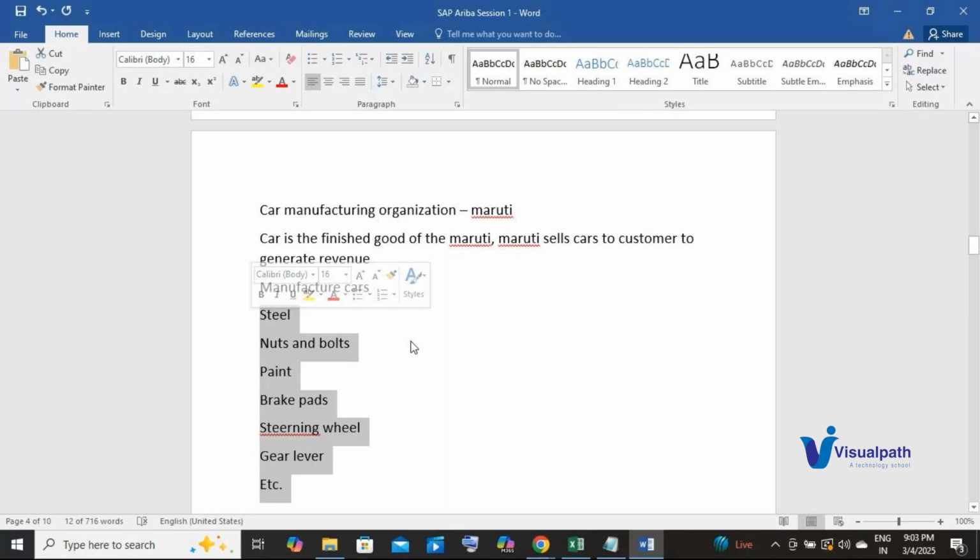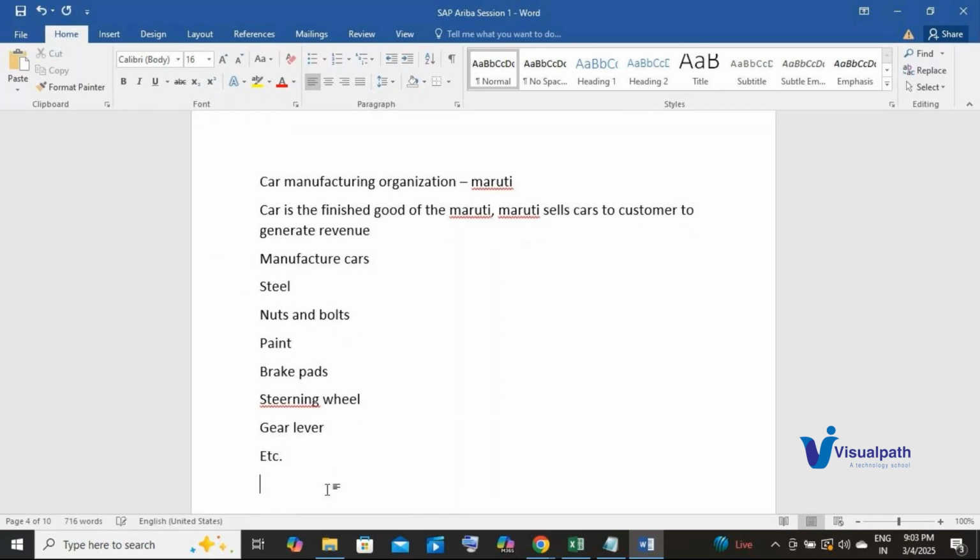Agree? And we need to purchase these from the vendors who are going to supply these materials to manufacture the car. I cannot manufacture steel and everything, right? There are different organizations who supply these raw materials. They are generally called OEMs, original equipment manufacturer.